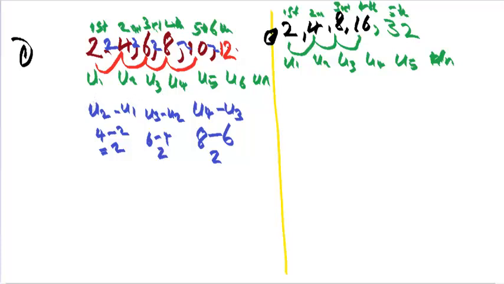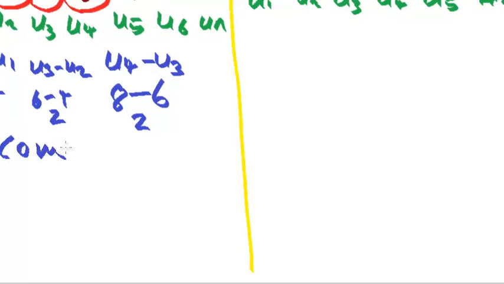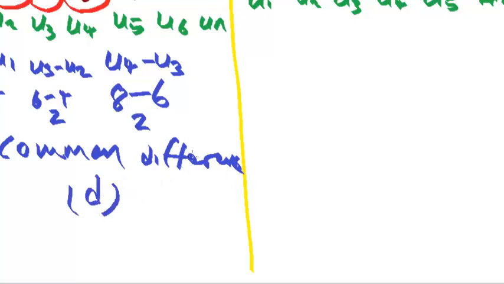This difference is common to all of them, and therefore we call it common difference, denoted by small d.